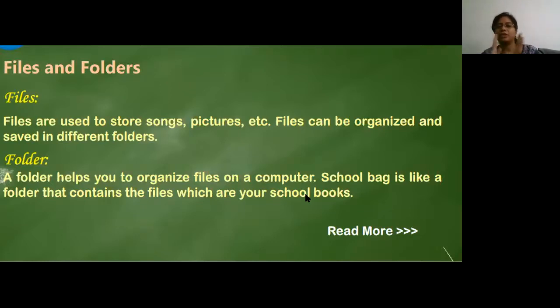All the documents, pictures, certificates, report cards, where do your parents keep them? They keep them in files, correct? Because files help us organize our certificates and documents properly, and we can store them in our house very safely. The same logic applies here also.